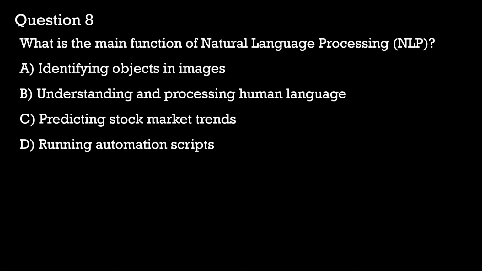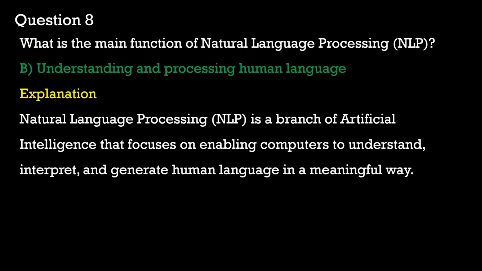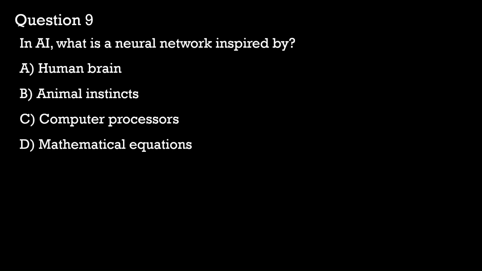In option C, predicting stock market trends is done using time series analysis and machine learning models like regression or neural networks. But these are not the functions of natural language processing. In option D, running automation scripts is related to robotic process automation and not natural language processing. So our answer here would be option B. The main function of natural language processing is to understand and process human language.